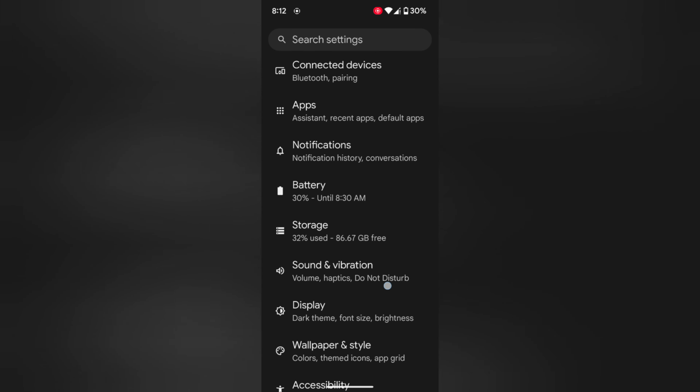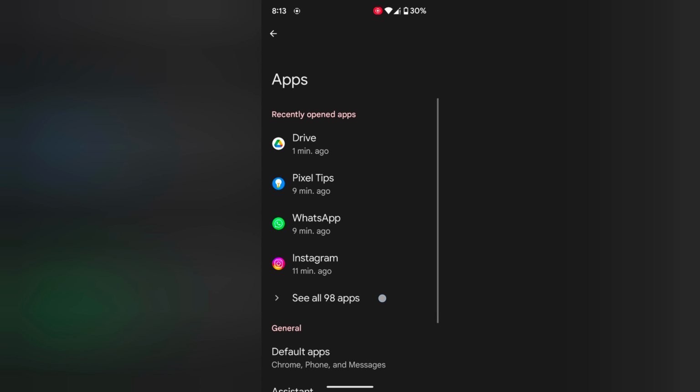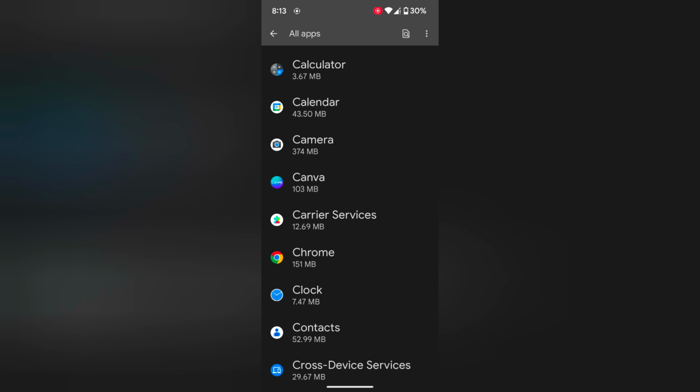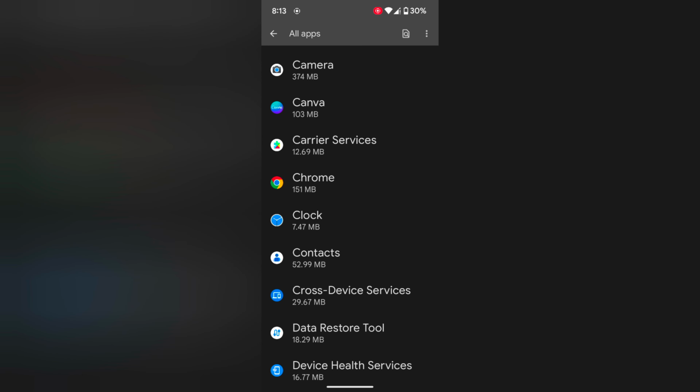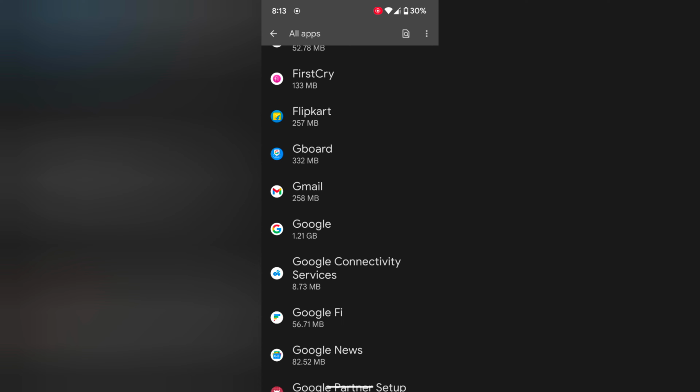You can also individually change app notifications. Go to Apps, see all apps. Now select the app you want to change the notification for on your device. Here we select Flipkart, tap on it.